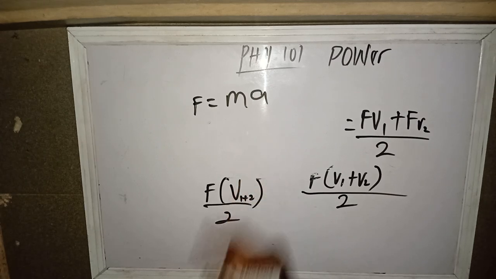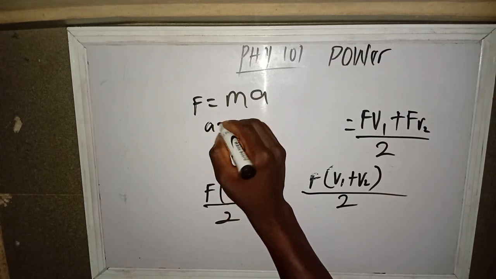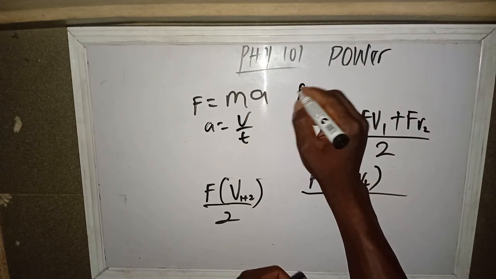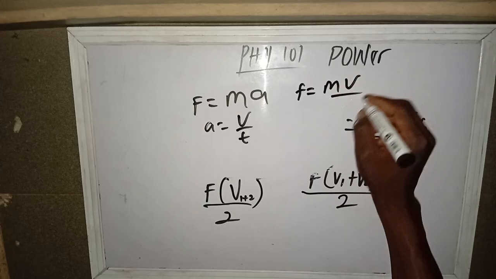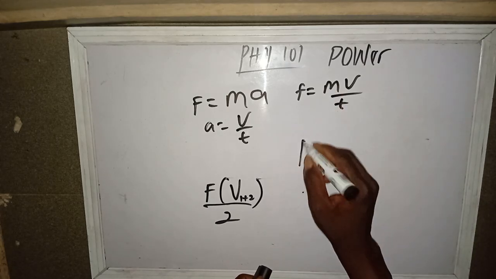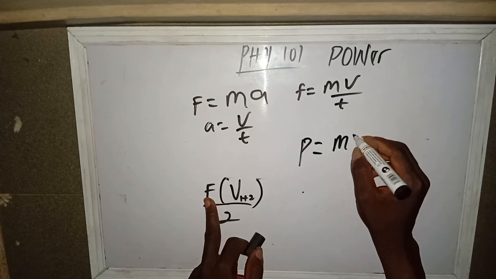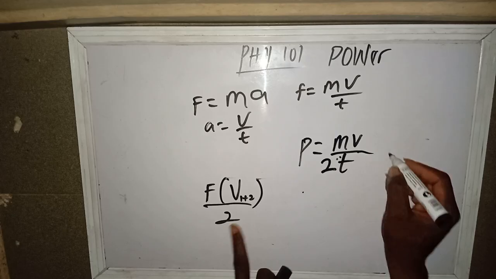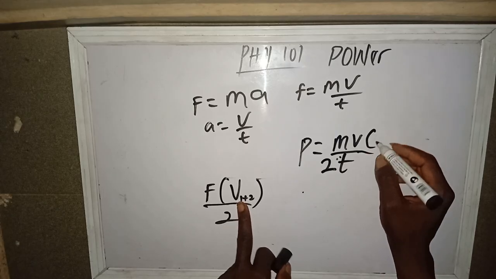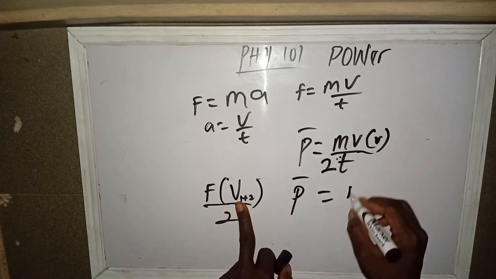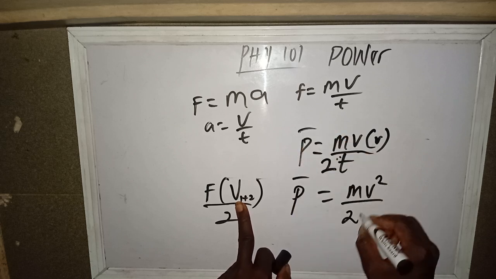Don't forget that F equals ma and a equals v over t. So we can replace F with mv over t. Here you can say power equals F, which is mv over t. Don't forget there is 2 down, and there's another v here. Now we've added two velocities together. So our average power equals mv squared over 2t.